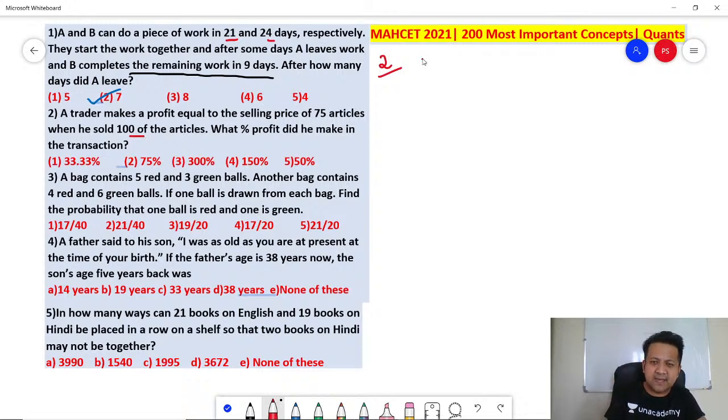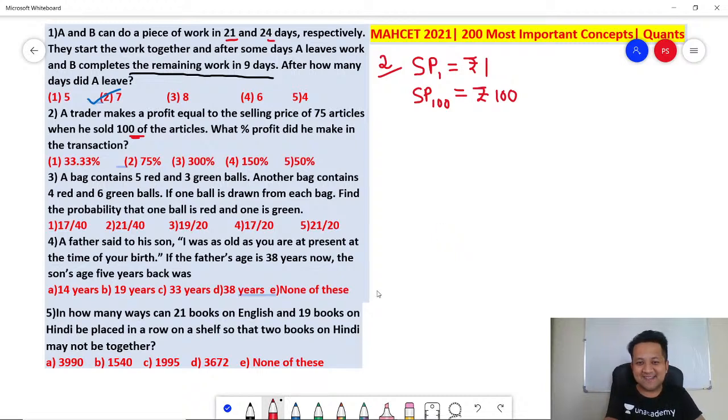Let's assume the selling price of one article be some number. You can take any number. I'm taking it as 1. Selling price of one article, let it be 1. So selling price of 100 articles, how much would that be? Remember, you are selling 100 articles. So selling price of 100 articles would be 100 rupees. Correct? No rocket science there.